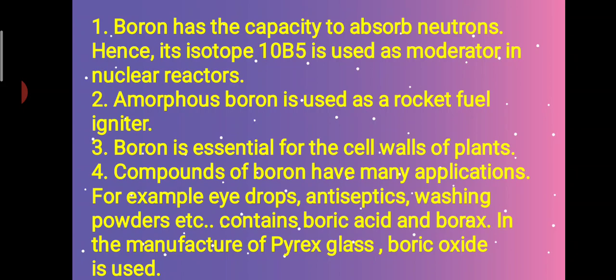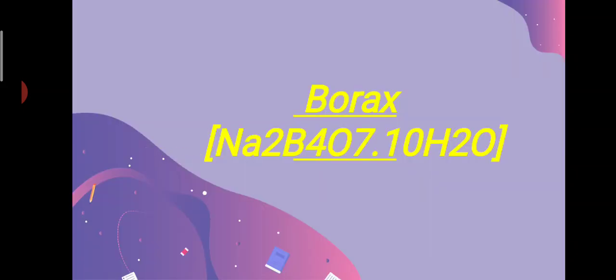Third point, boron is essential for cell walls of plants. And last point, they have many applications like eye drops, antiseptics, washing powders, which contain boric acid and borax. If you take any antiseptic cream at home, you can see the ingredients where this borax and boric acid will be present. In the manufacture of Pyrex glass, boric oxide is used. Next we are going to discuss borax in detail.